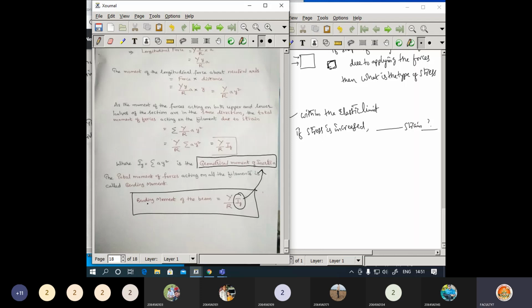If I ask a question giving this particular thing, and I may ask what I suffix z is known as, then the answer is geometrical moment of inertia. That will be the answer if I ask that question. Those are some sample questions that you can expect in the mid examination.